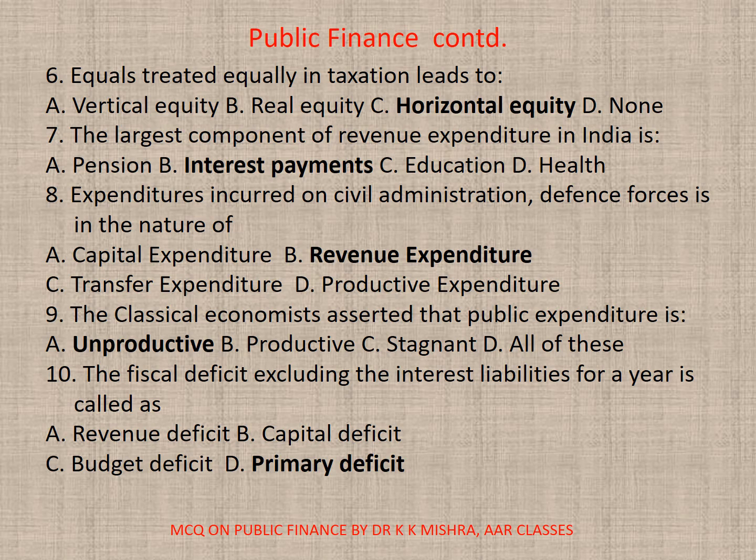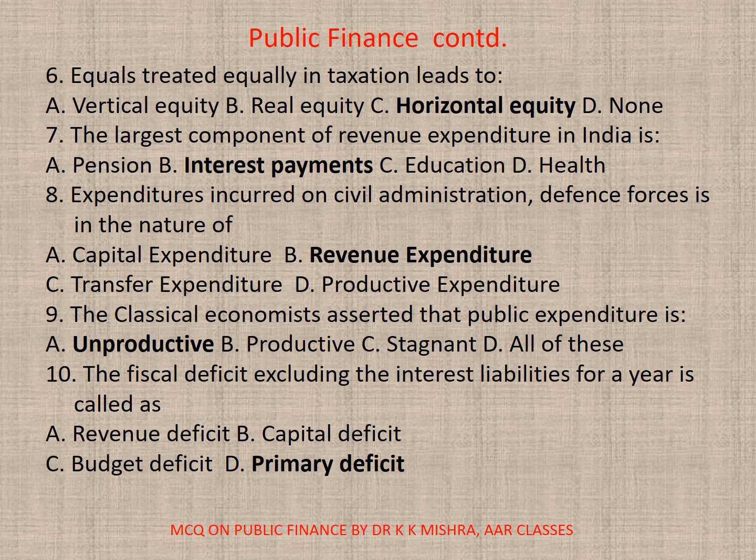Interest payments. 8. Expenditures incurred on civil administration, defense forces is in the nature of A. Capital expenditure, B. Revenue expenditure, C. Transfer expenditure, or D. Productive expenditure. Correct option is B. Revenue expenditure.